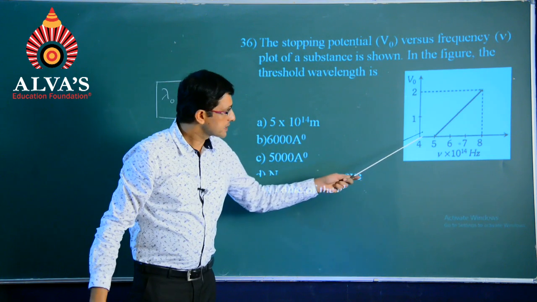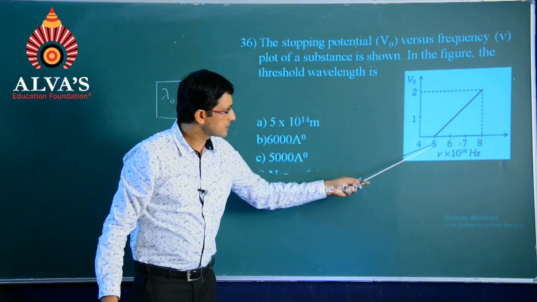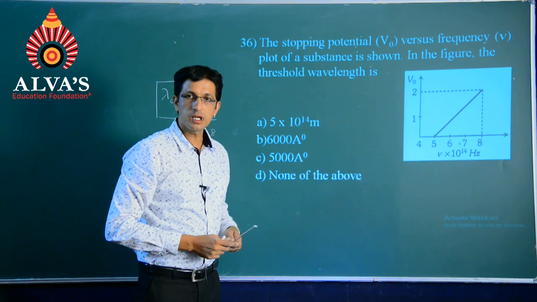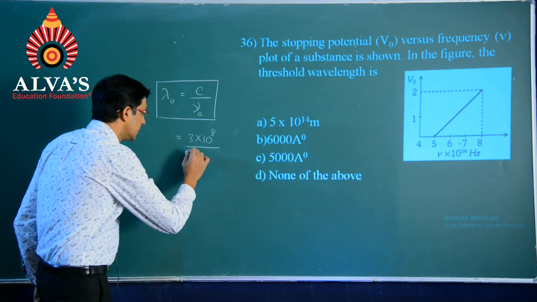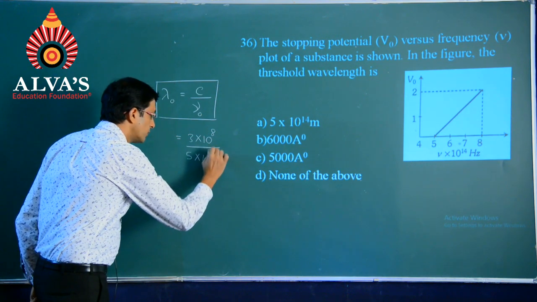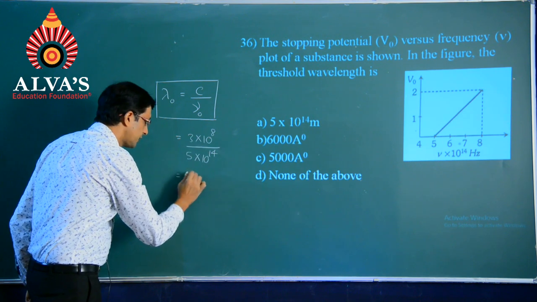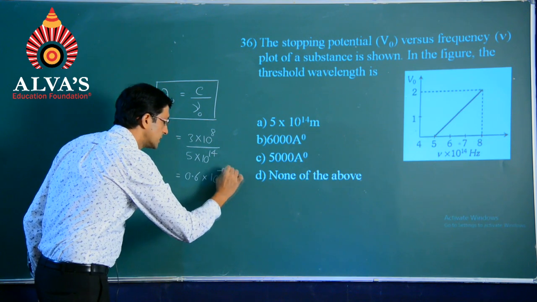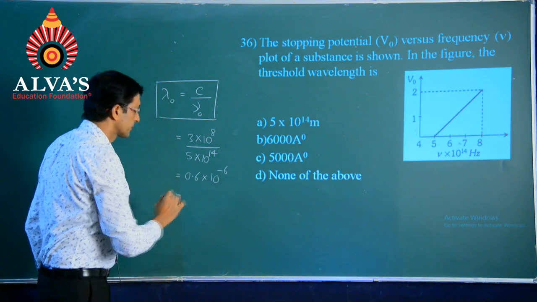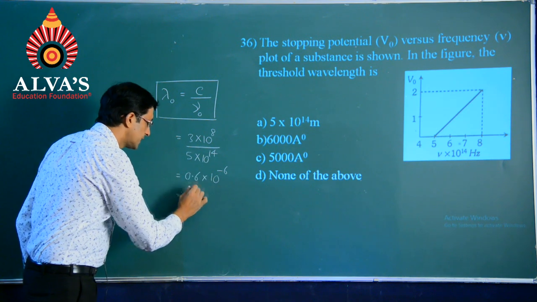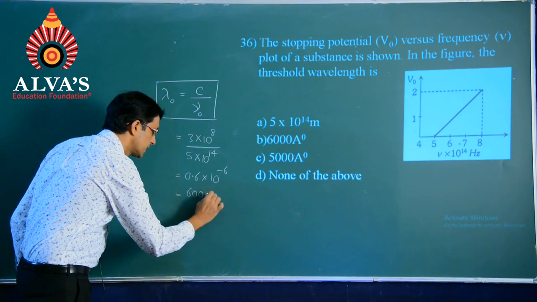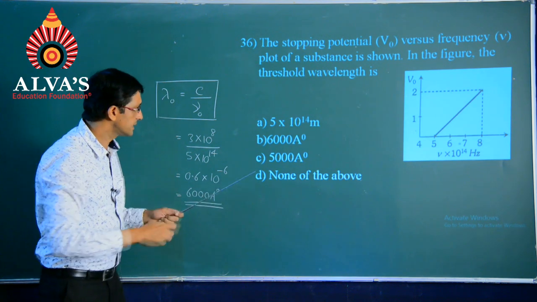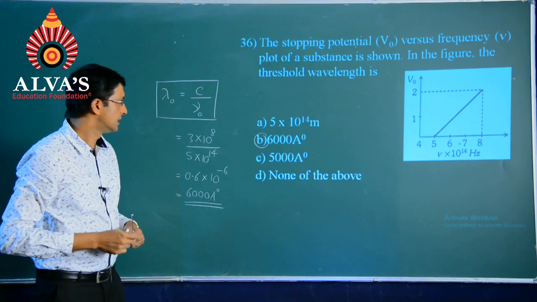So, when we come to this following figure, the threshold frequency represents the digit 5 followed by the power 10 power 14 in hertz. 5 into 10 power 14, 3 divided by 5 will be 0.6 multiplied by 10 power minus 6, and on simplification we find that this comes at 6000 angstroms, and hence option B is the right answer.